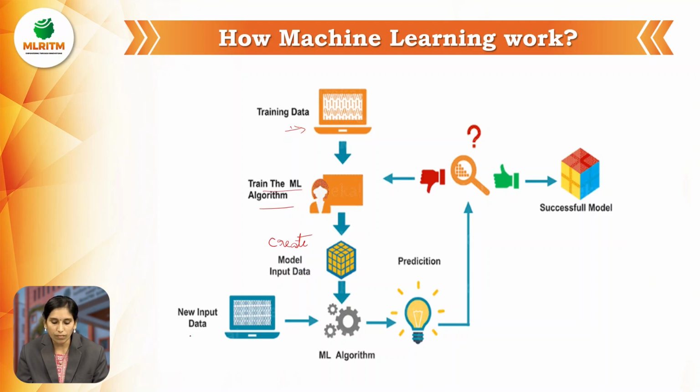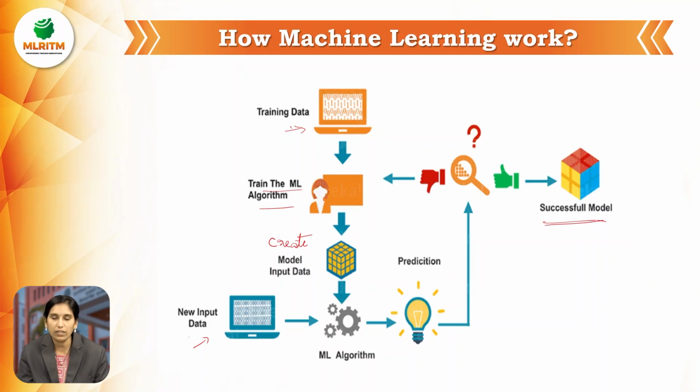Now we give new input data. Using this machine learning algorithm and this model with the new data, it predicts whether the data is correct or not. If it is correct, the model is successful.